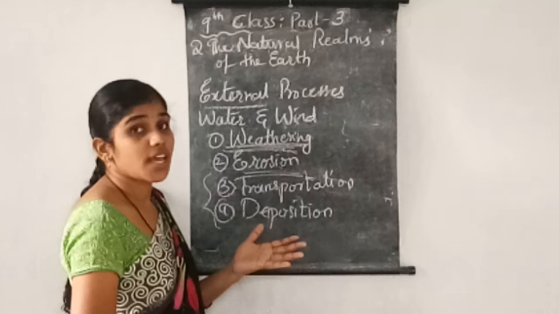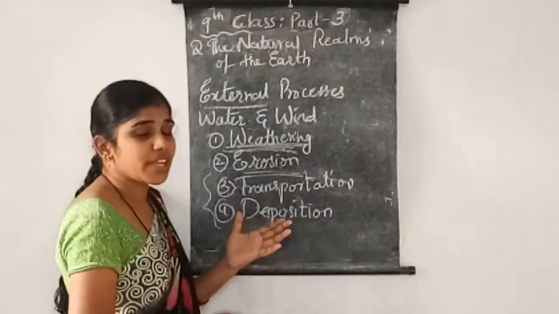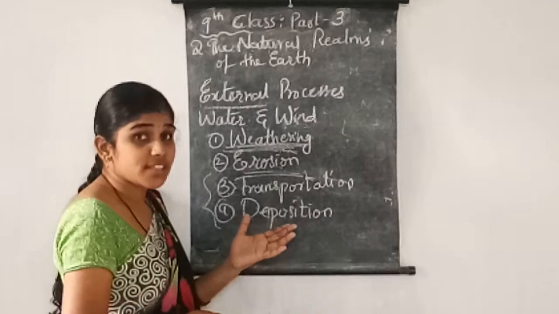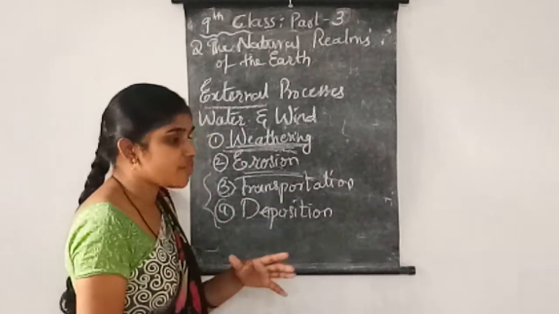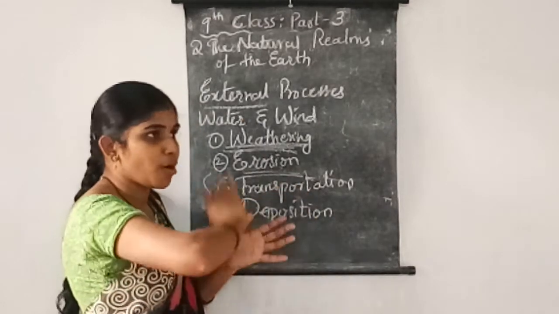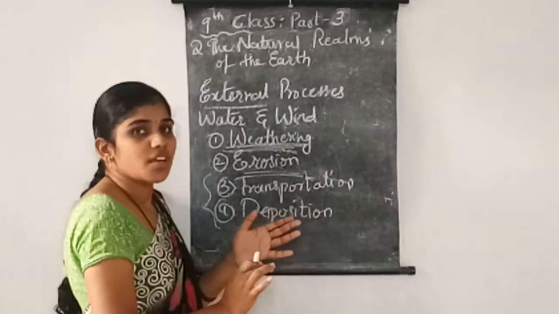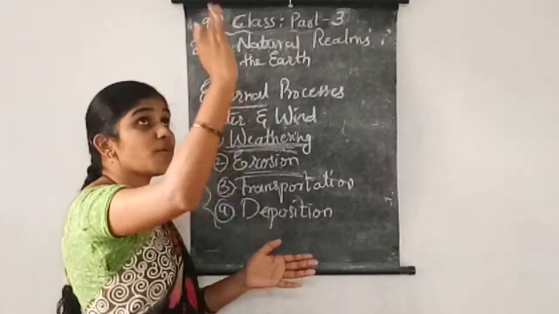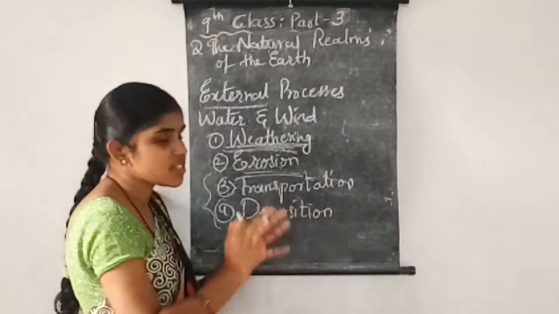These four things help the wind and water to break the mountains or crack the rocks, and change the landforms from mountain to plateau and plateau to mountain, normal land to mountain, normal land to plains, normal land to deltas.